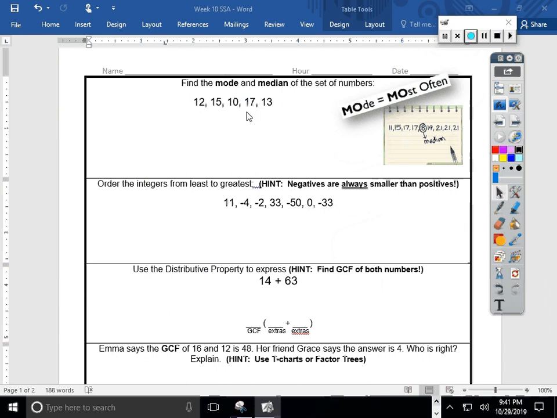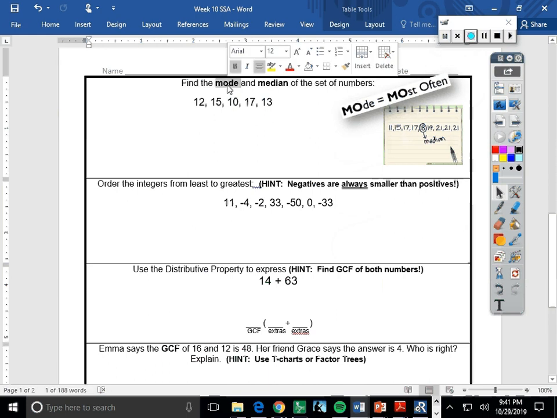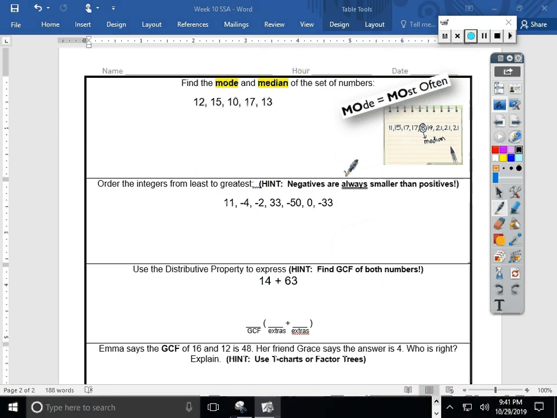Take a look. It says find the mode. Oops, find the mode. I'm just trying to click it twice. And the median. We're trying to find 2 key things here. So I might even highlight those for us today, just because I see that I can. We have 2 parts to this problem. Take a look to the right. It says mode means the one that happens the most often. So do you see any number that repeats?